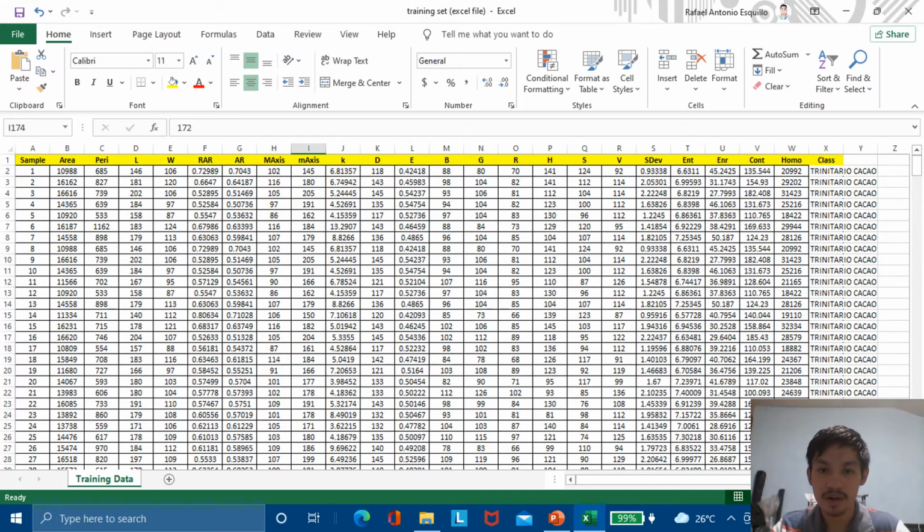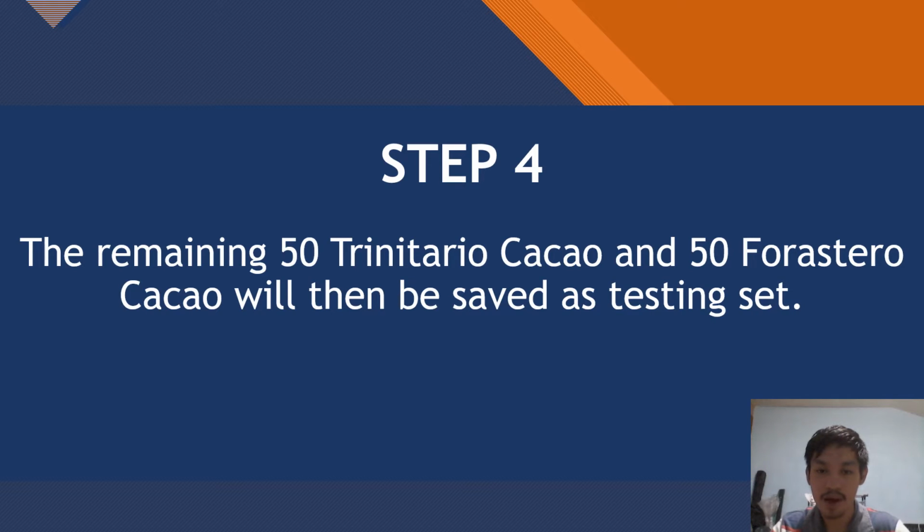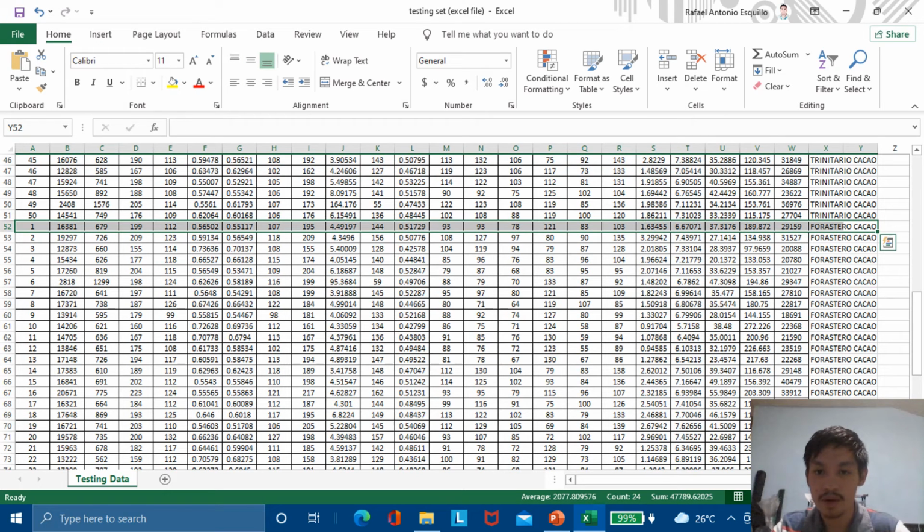So here, we have placed the 200 Trinitario cacao and 200 Forastero cacao in another Excel file and saved it as training set. Yes, it has been completed. Now, let's go to step 4. The remaining 50 Trinitario cacao and 50 Forastero cacao will then be saved as testing set. So we will save the remaining 50, also Trinitario and Forastero cacao, named as testing set.